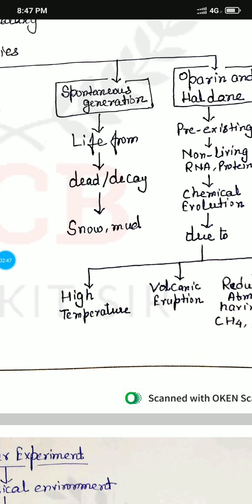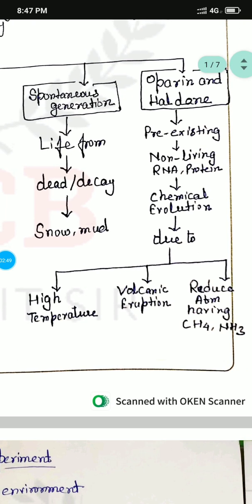But the basic theory is the Oparin and Haldane theory. They said the non-living things, RNA and protein, came from pre-existing material, and because of these non-living RNA and protein, a chemical evolution happened. This chemical evolution happened due to high temperature, volcanic eruption, and a reducing atmosphere, having CH4 and NH3, methane and ammonia.